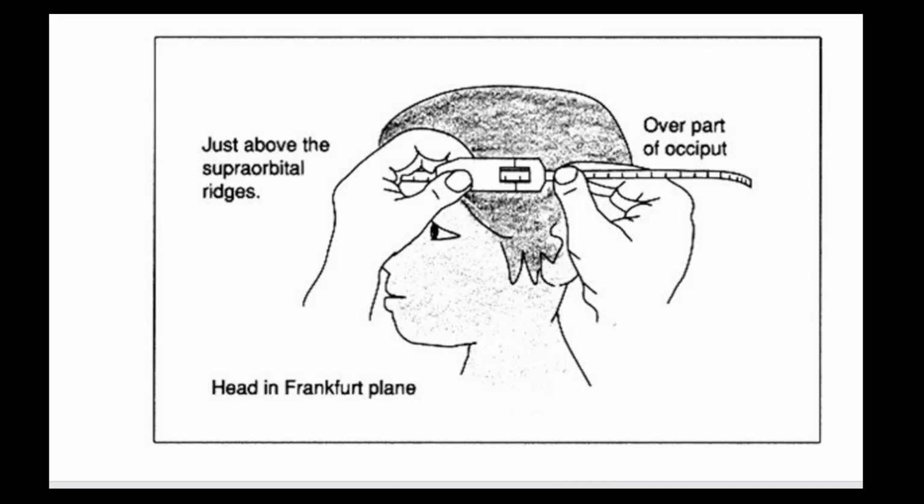First of all, head should be in the Frankfurt plane. In this Frankfurt plane, we have to measure, the measuring tape should run around the occiput region and it should be just above the supraorbital ridges or right above the eye. So above the eye level, covering the occiput, we are putting the tape and we are measuring the head circumference in the Frankfurt plane.